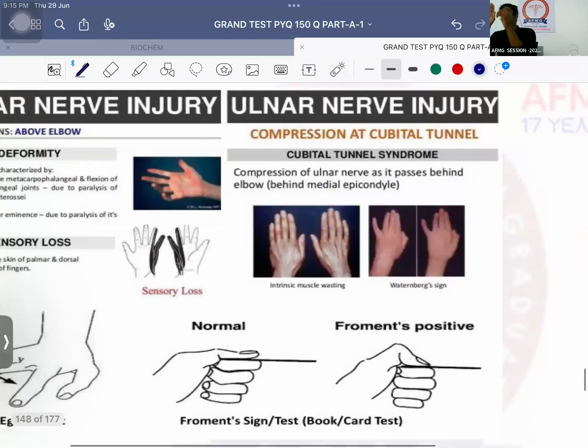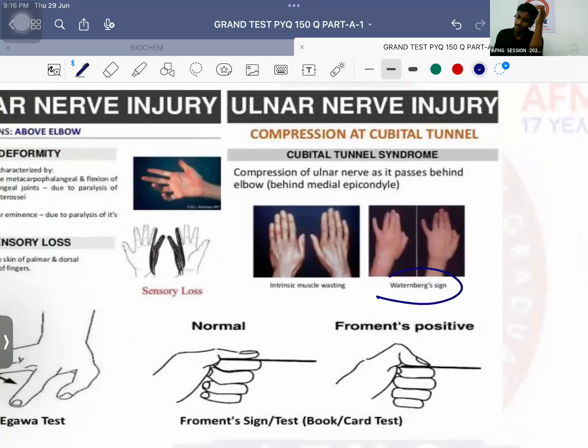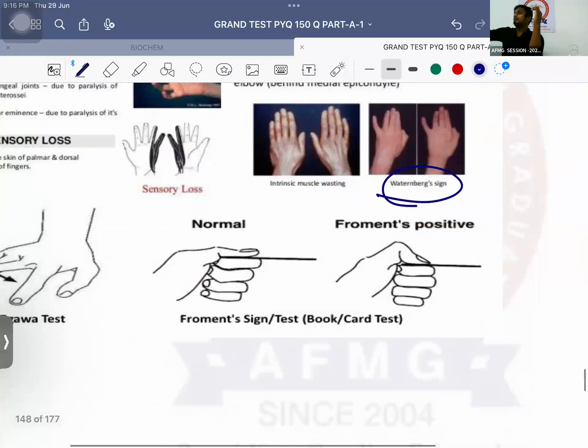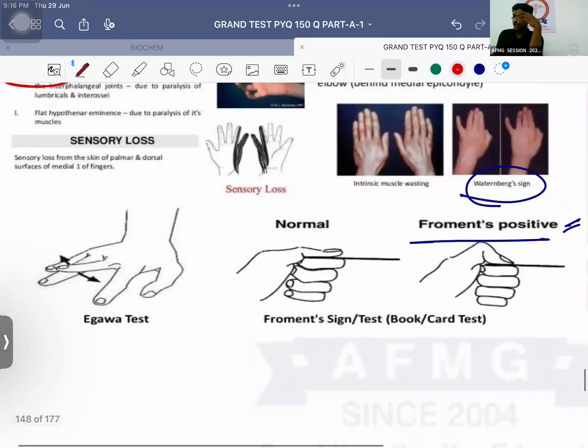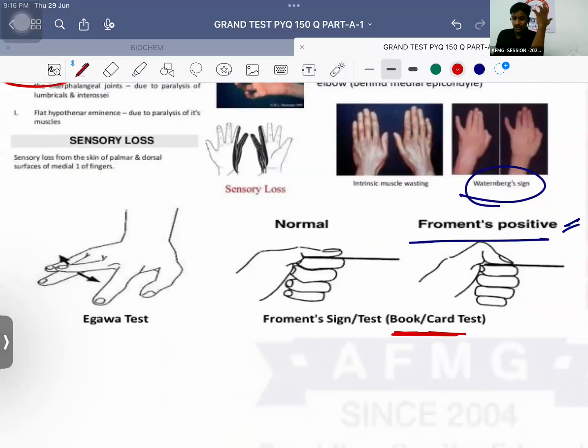Then which sign is this? Not able to adduct this little finger, known as Wartenberg's sign. So Wartenberg's sign will be positive. I'm not able to hold the paper usually with the help of adduction. I'm holding it with the help of flexion. This is known as Froment's test or the Froment's sign. That is also positive in ulnar nerve injury. It is also known as book test or the card test.